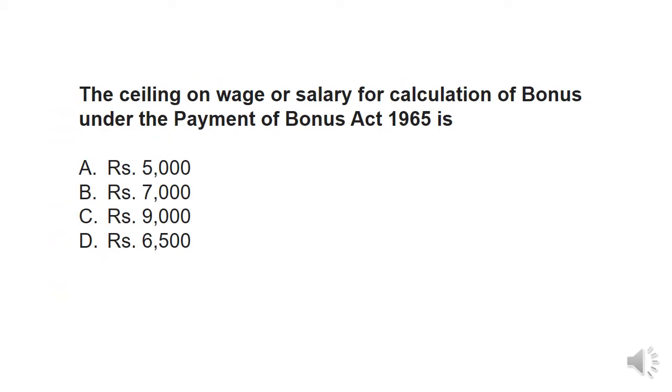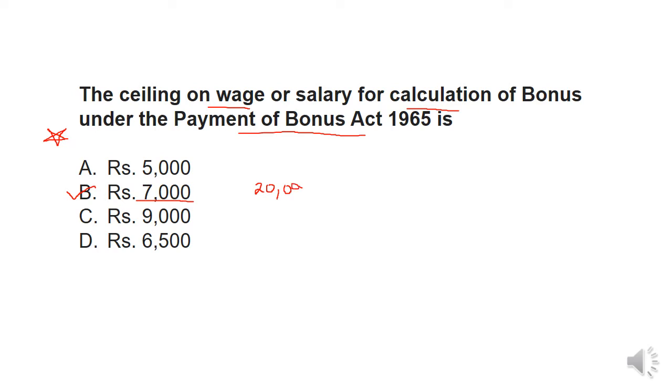The ceiling on wage or salary for calculation of bonus under the Payment of Bonus Act 1965 will be rupees 7,000. This is again very important. Remember this one. For calculation in the Payment of Bonus Act, we always need to take 7,000. If any person is getting, say, 20,000 per month, when we calculate, we have to take 7,000 only.